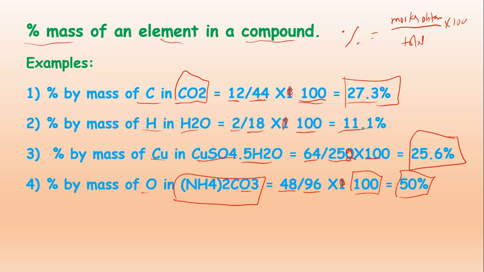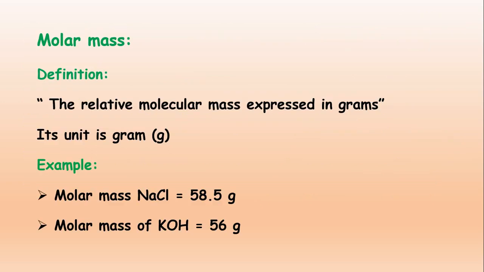It is very similar to the percentage which we calculate for the marks. Now molar mass definition. The relative molecular mass expressed in grams is called the molar mass. You can say that it is similar to the mole. It has a unit, that is gram, and it is represented in grams. Suppose molar mass of NaCl is 58.5 grams, molar mass of KOH is 56 grams. That is quite similar to the mole.